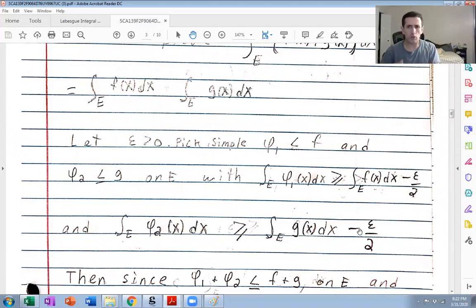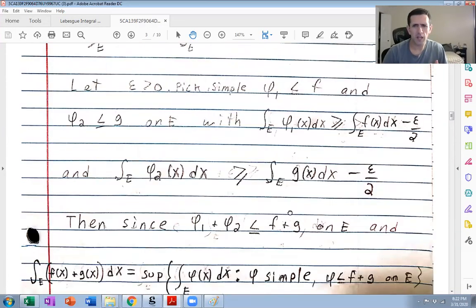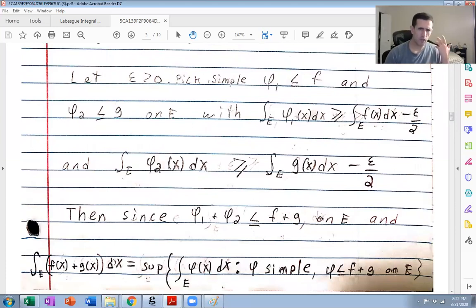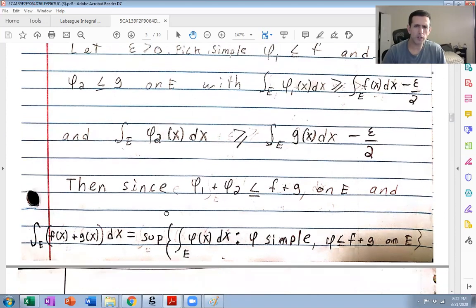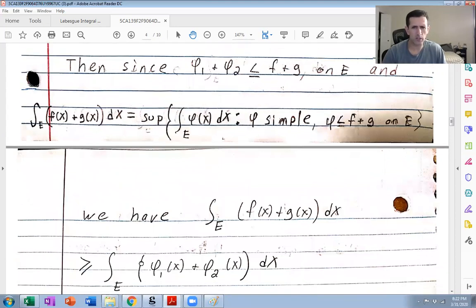Okay. So now I'm going to go back and again use the lower Lebesgue integral definition of the Lebesgue integral, this time for f plus g. In particular, this phi 1 plus phi 2 is a simple function. It's less than or equal to f plus g on E. And because this is the supremum of all these integrals, the integral of f plus g is bigger or equal to this particular integral here.